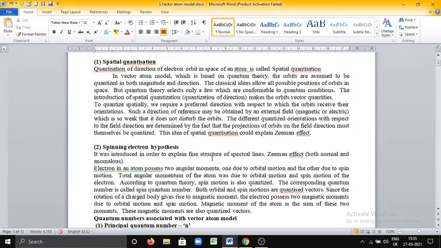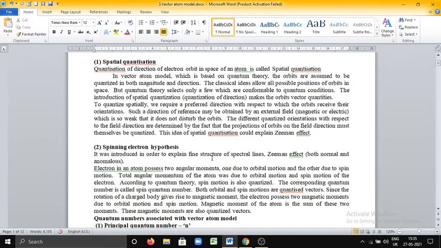For example, in the Balmer series, the H alpha, H beta, H gamma lines consist of two or three more closely packed lines. Bohr's model does not explain the origin of these closely packed lines, which is called fine structure. Both normal and anomalous Zeeman effect can be explained by using the spinning electron hypothesis.